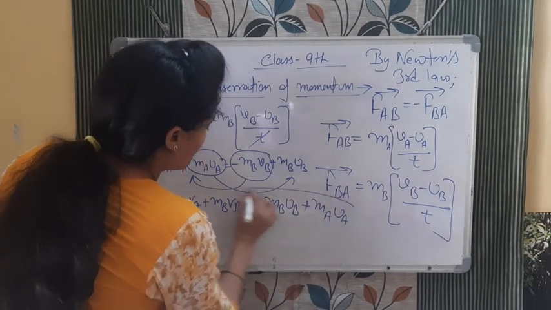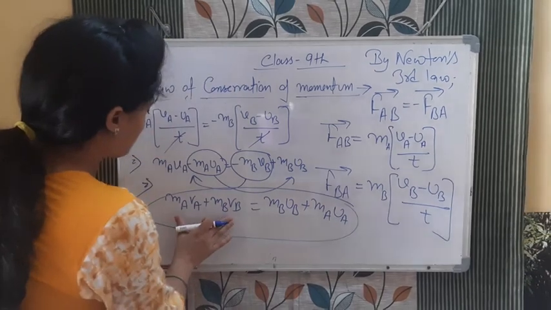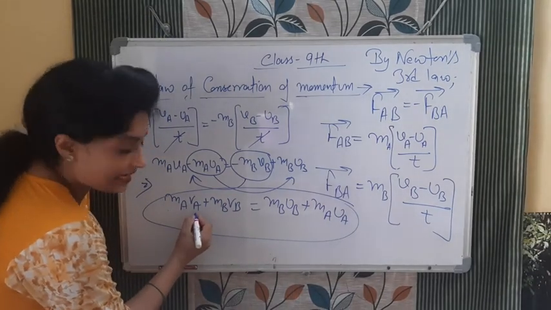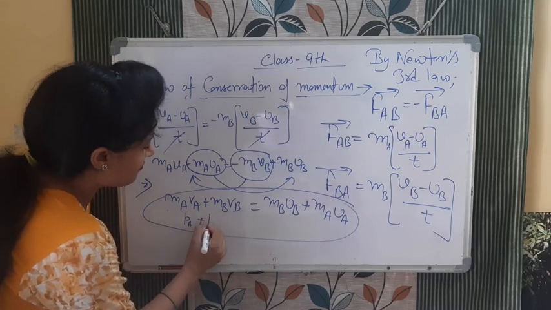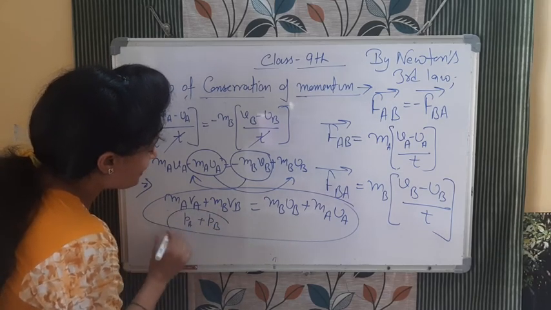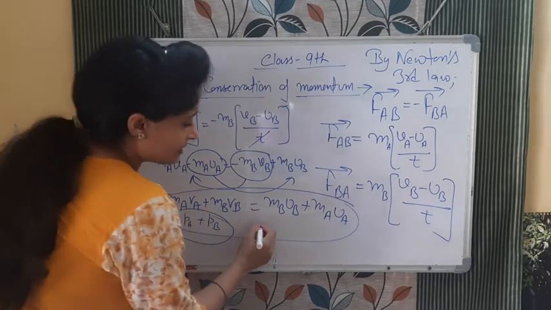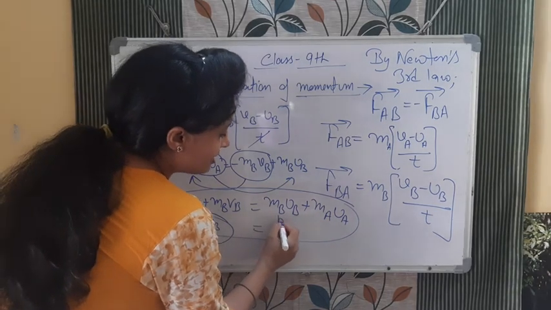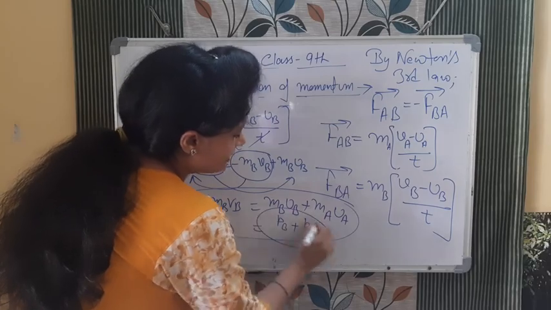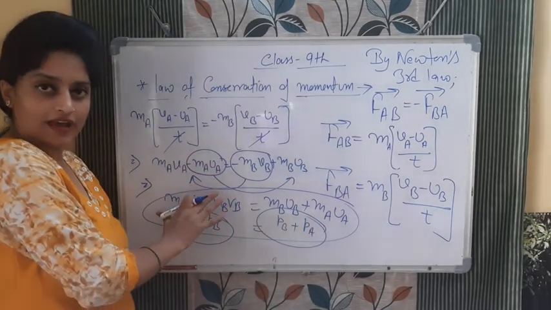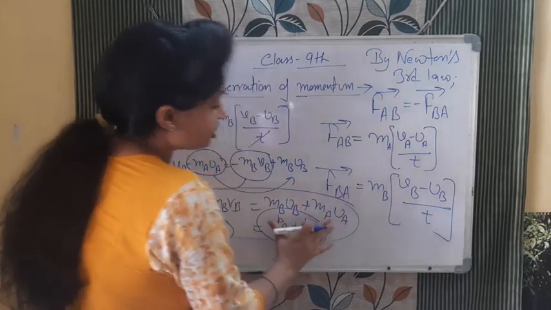MAUA. Now see बच्चा, this is what, MAVA final momentum of A plus MBVB final momentum of B. So final momentum of both the bodies is equal to MBUB initial momentum of B plus initial momentum of A, total initial momentum. This is the total final momentum, this is the total initial momentum.